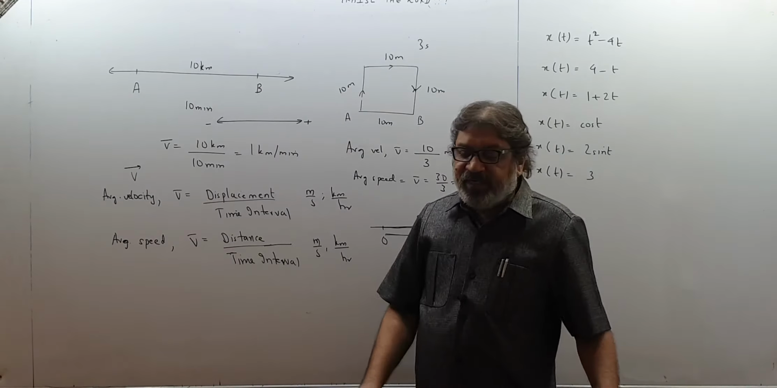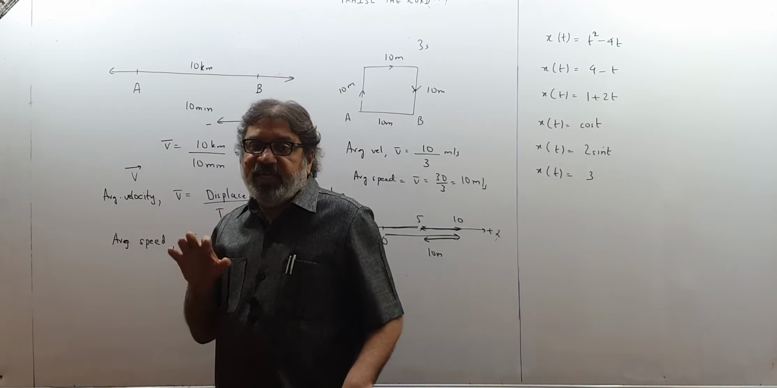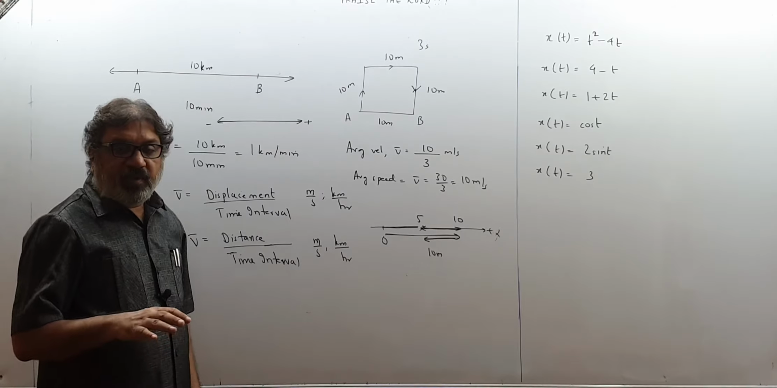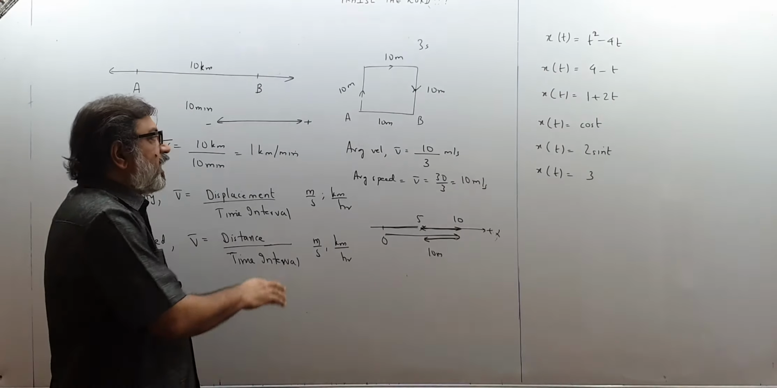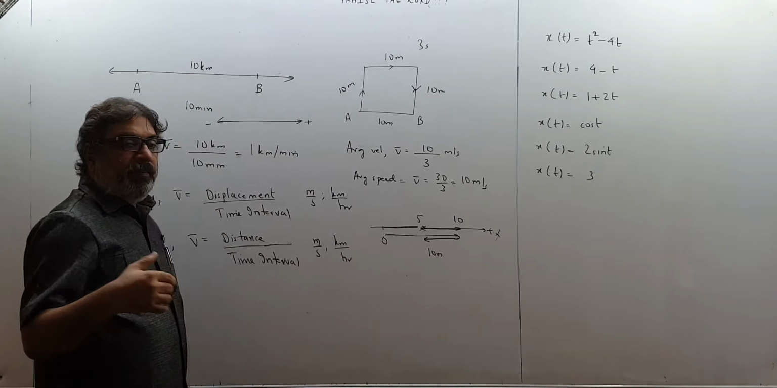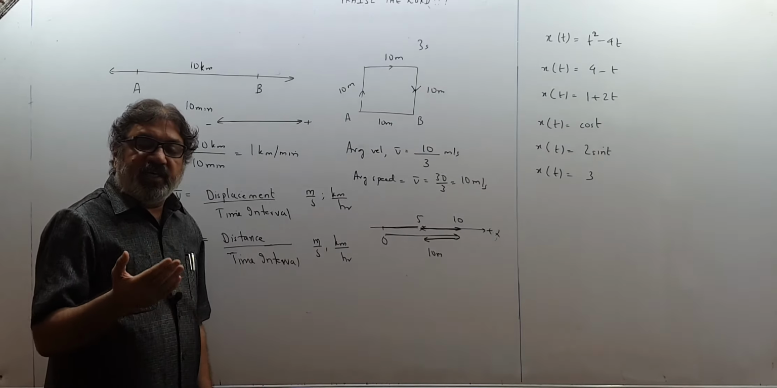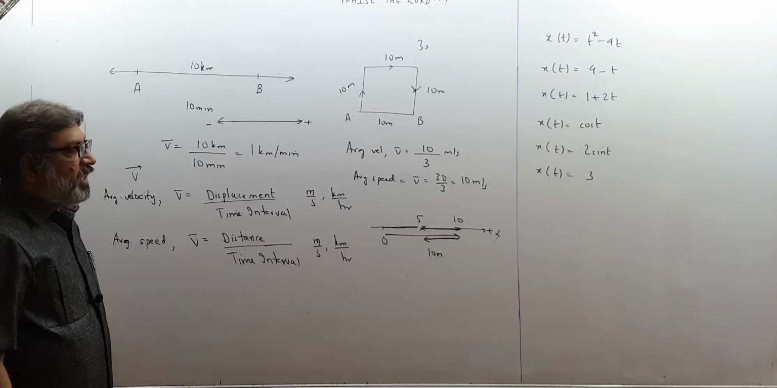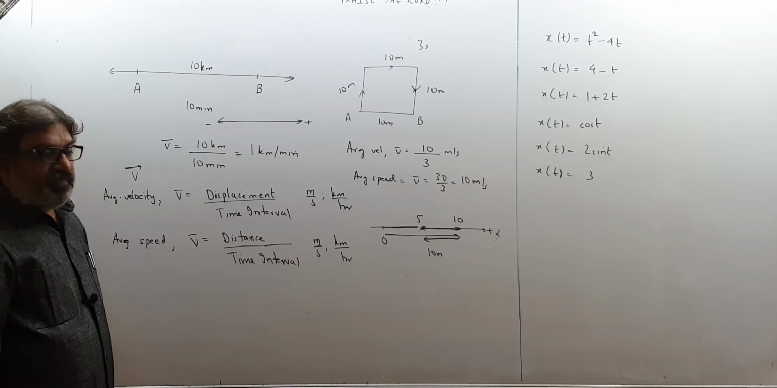But right now in chapter 3, even though velocity, acceleration and displacement are vectors, their vector nature will be tackled by giving them a plus sign and a minus sign. Plus will indicate one direction, minus will indicate the other direction. So about average velocity and average speed, I told you this much.